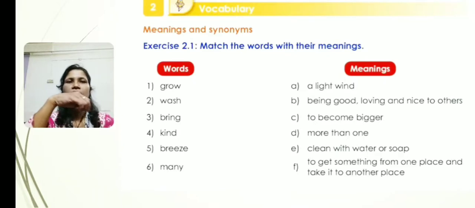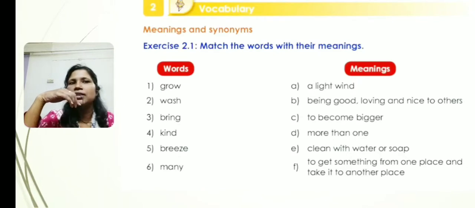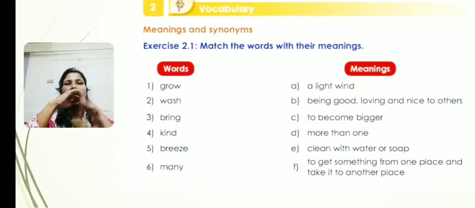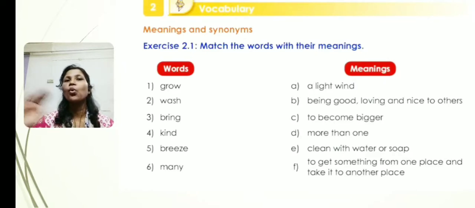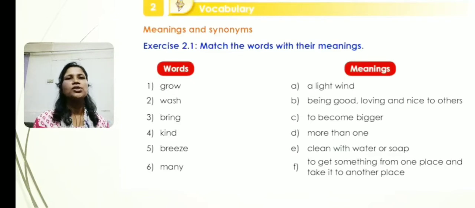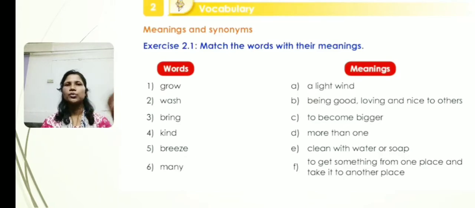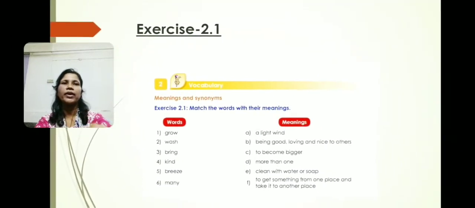Option F. Next, number 4 is kind. Kind means to be good, loving and nice to others. The next one is breeze. Breeze is a refreshing light wind. And lastly, number 6 is many. Many means so many, that is, more than one. That is option D. So these are the things that I have discussed here. Please take a scale or ruler and do the match the following in the book itself. I think it is clear to you.